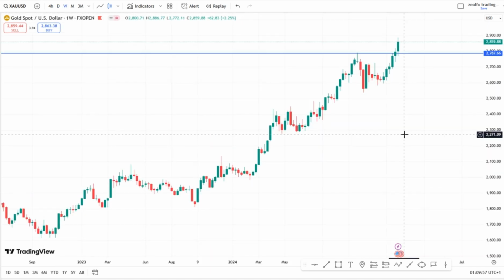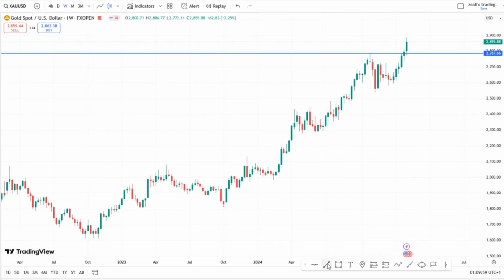The gold USD. Gold USD still remains uptrend, but we'll be expecting price to do a retest of the weekly level before we look out for a possible buying opportunity. What we expect for gold USD, we expect price to do a retest of this level, then we'll look out for a buying opportunity. Then our selling scenario, we're looking out for price to close below this level, then we'll look out for a selling opportunity for the gold USD. So gold USD still remains uptrend this coming week.